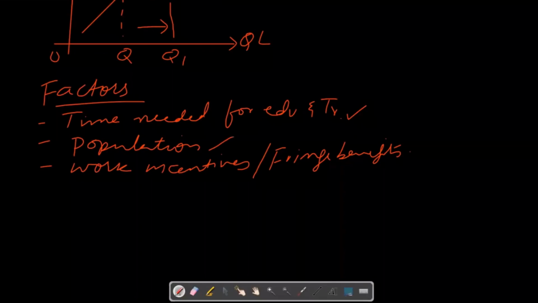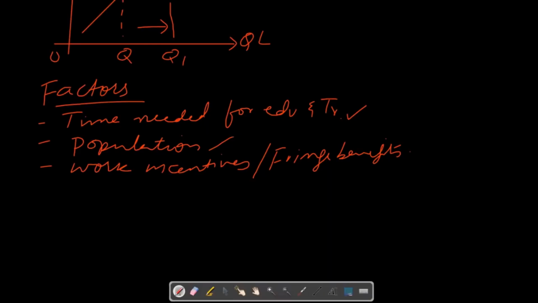If there is rise in population, then supply of labor will rise, and if there is fall in population, then supply of labor will fall. And population may change because of birth rate, death rate, net migration, school leaving age, as well as retirement age. So if there is increase in population due to any reason, then supply of labor will rise, and if there is fall in population, then supply will fall.